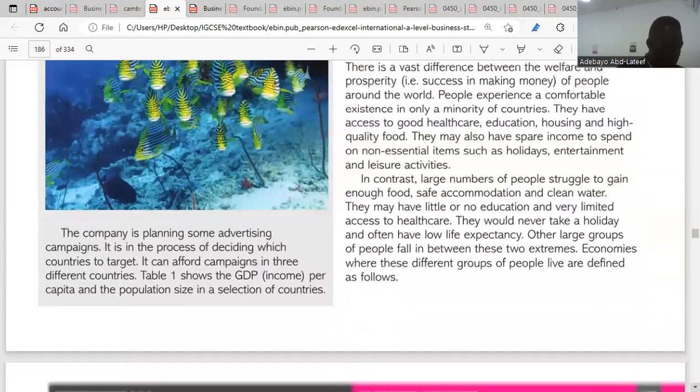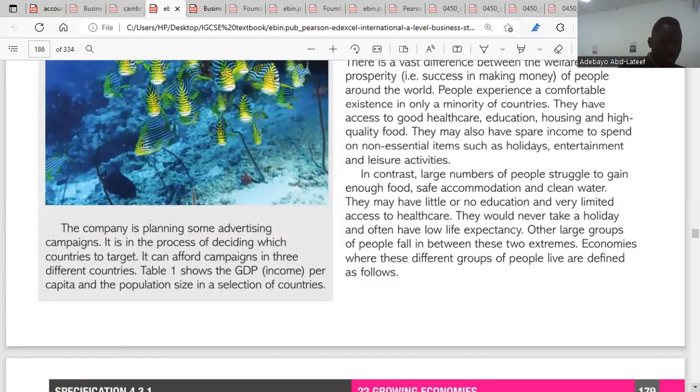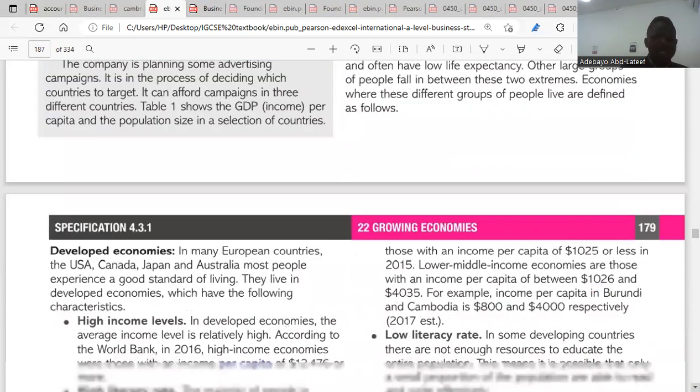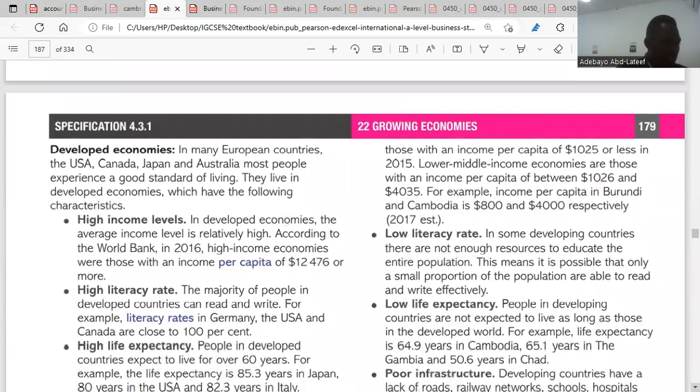Then we're going to the different types of economies we have. We have developed economies, developing economies, and emerging economies. So let's start with developed economies. What is a developed economy? So I wrote here, developed economies. These are economies with a high level of economic activity and better human development.